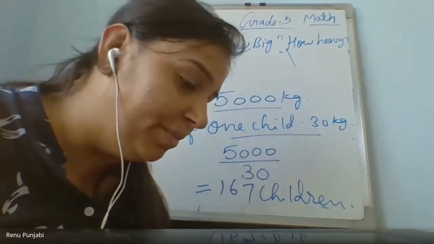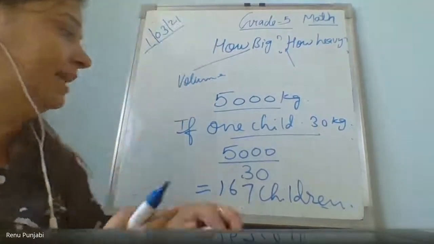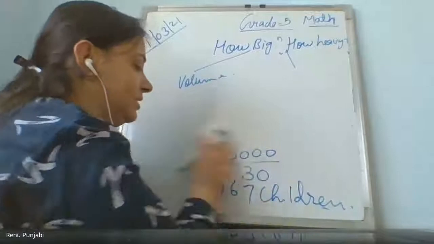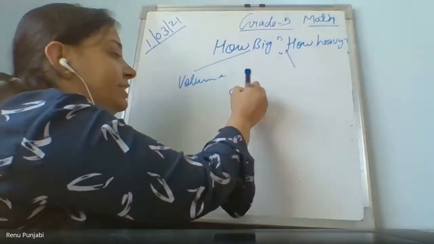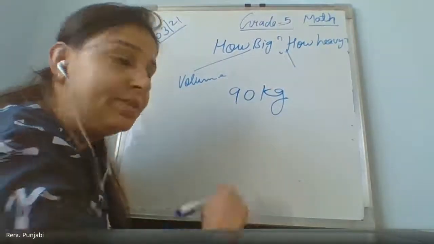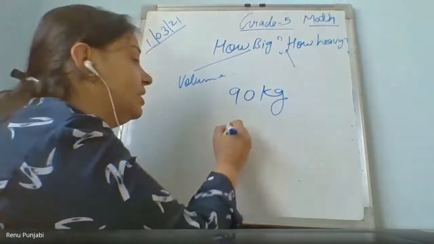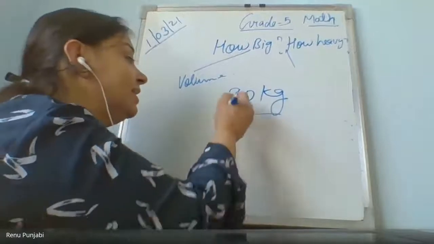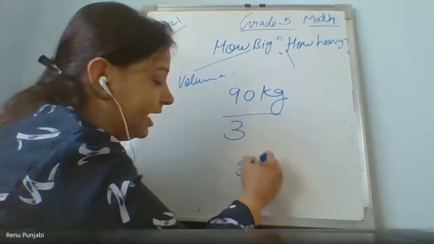Now here also, how many times is the baby elephant heavier than you at birth? How will you find out? Ma'am, 30 times. Yes. Suppose 90 is the weight of the elephant at birth, it's given already, and the weight of a baby at birth is around 3 kg. So how many times bigger is it? Again 90 divided by 3, you will get 30 times.